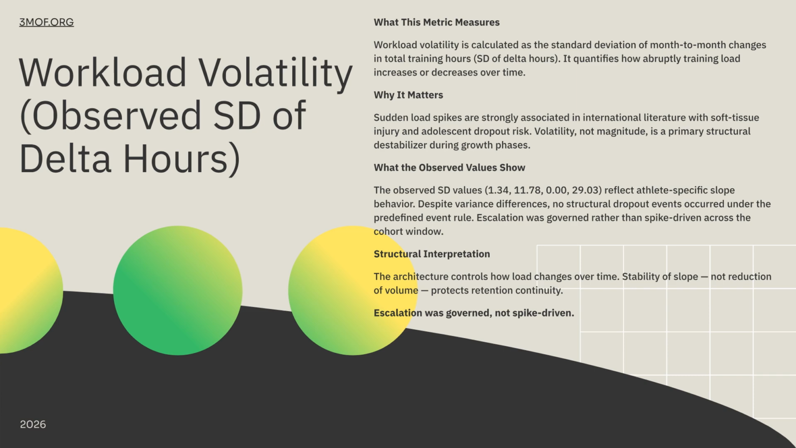We also measured workload volatility, the standard deviation of month-to-month changes in training hours. Sudden load spikes are major destabilizers. Our structural architecture governed load escalation, ensuring stability of slope, which protects retention continuity, rather than simply reducing overall volume.